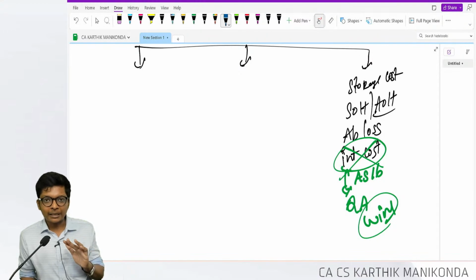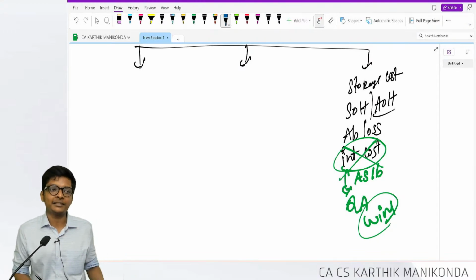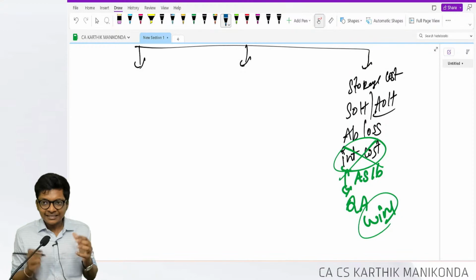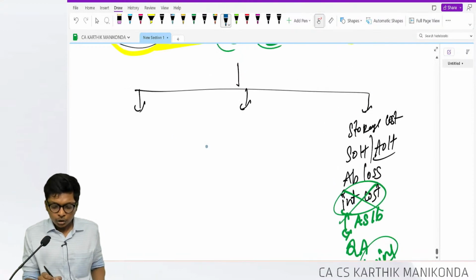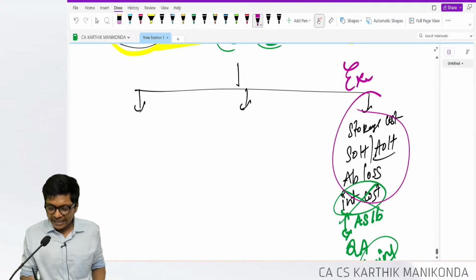AS 16 is already combined with AS 10. That only is asset, qualifying asset. So AS 16 is not an independent standard. It has to be read with some other standard. Fine. Come back over here. So we saw what is the exclusion.